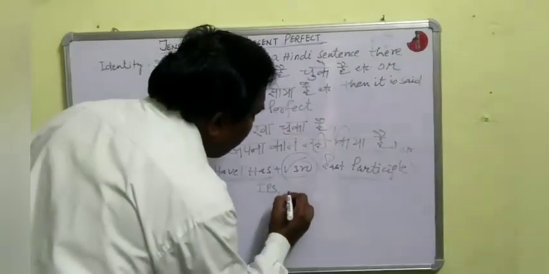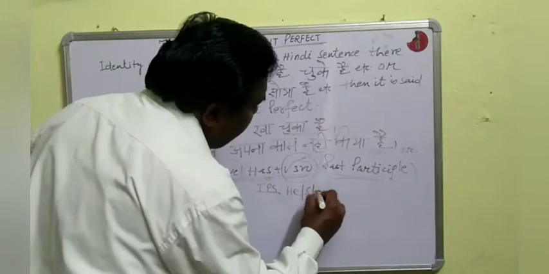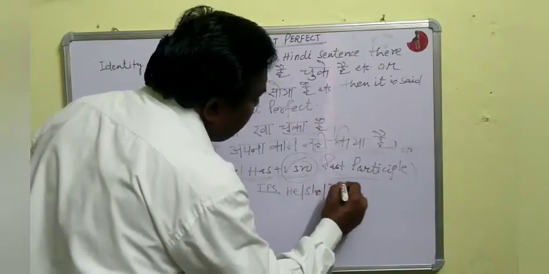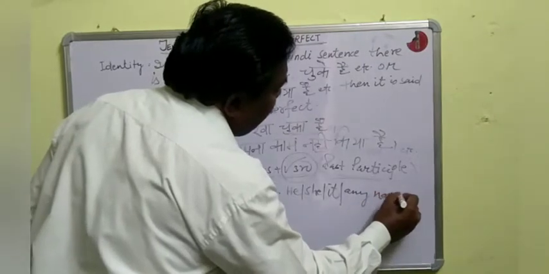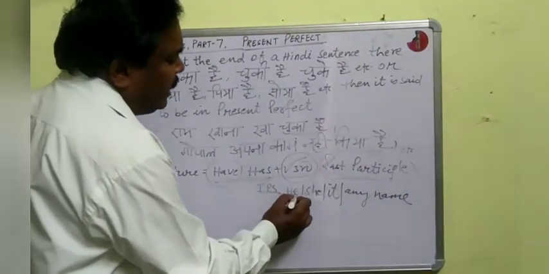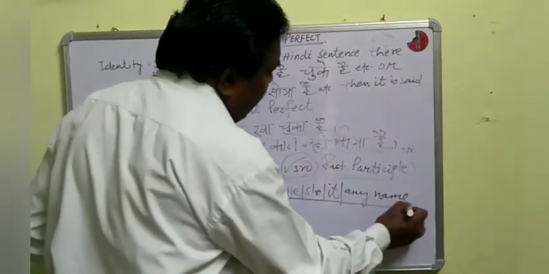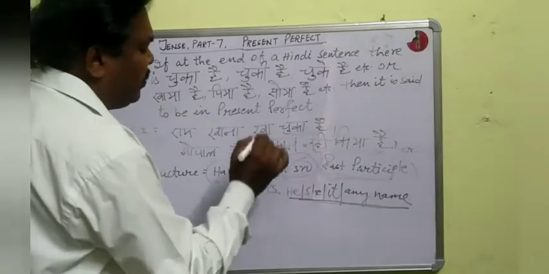Third person singular number means he, she, it or any name. When the subject is he, she, it or any name, then we shall use has plus third form of verb.